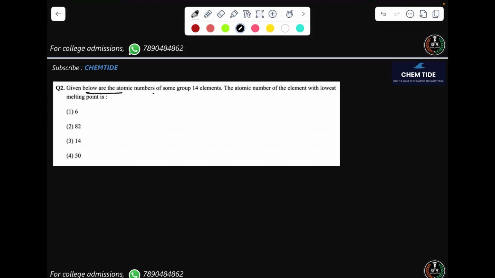Given below the atomic number of the group 14 elements. Okay, ये atomic number दिए हुए हैं. The atomic number of the element with lowest melting point. तो melting point order पहले पता होना चाहिए. तो चलो family लिख लेते हैं. Carbon, silicon, germanium, Sn and Pb.